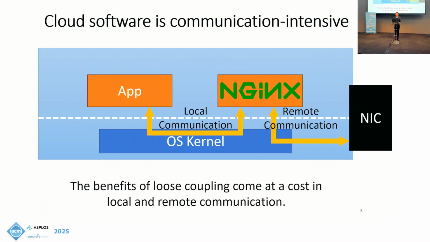The pattern of loosely coupled symbiotic processes brings many benefits. However, these benefits also come at a cost, due to higher communication overhead for both local communication that happens within a node and remote communication that is across nodes.